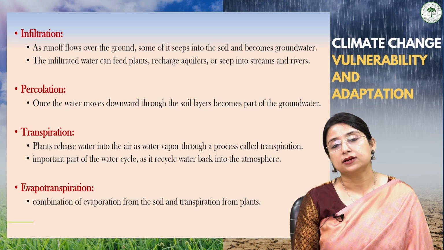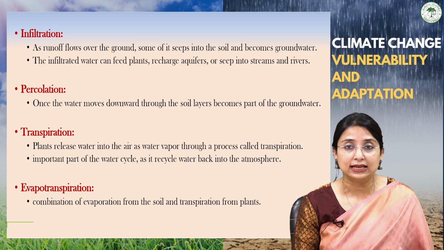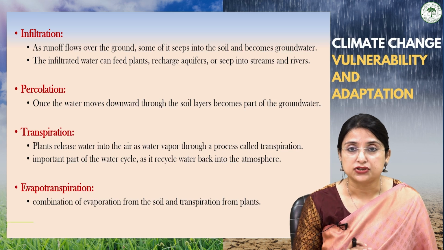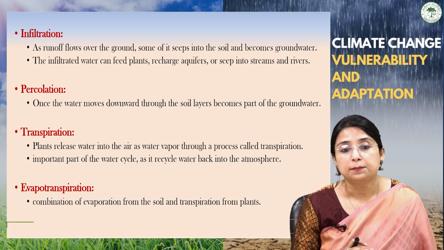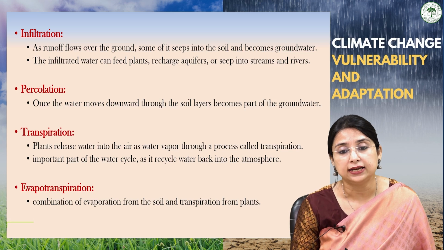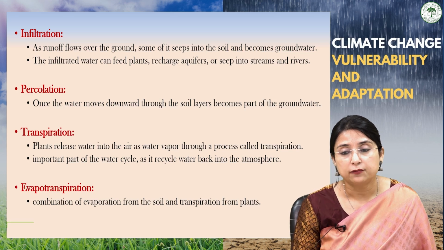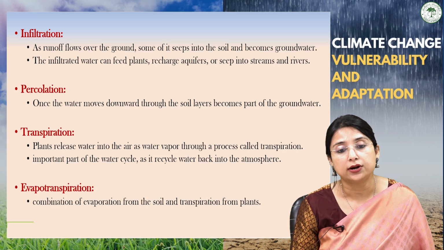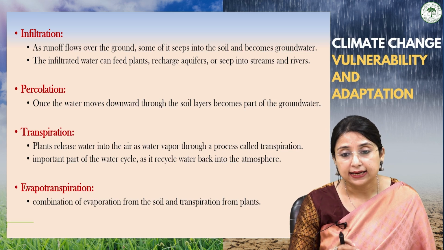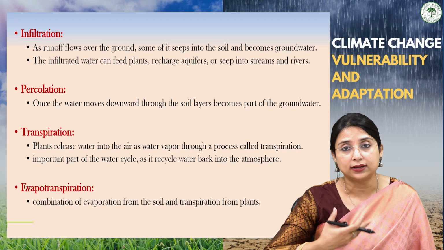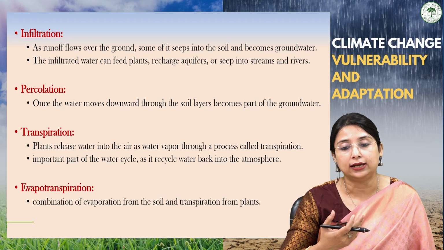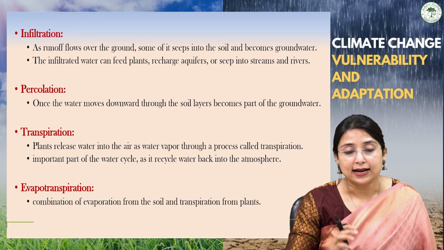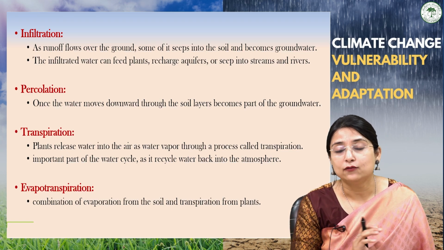One concept which you should be very clear about is transpiration. Transpiration is also evaporation that takes place from the plants. Plants generally release water into the air as water vapor through the process known as transpiration, which is very important for the water cycle. Plants absorb water from the soil and return it through transpiration to the atmosphere. That's why it is an important part of the water cycle.